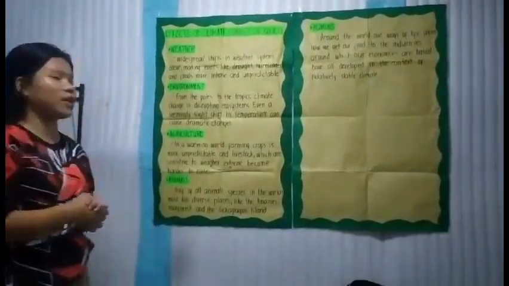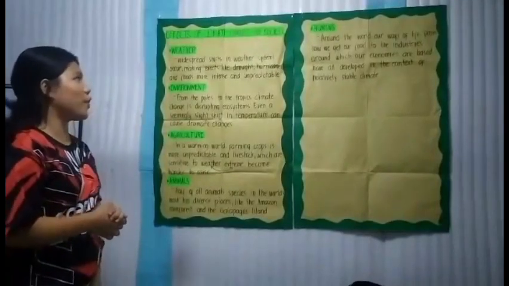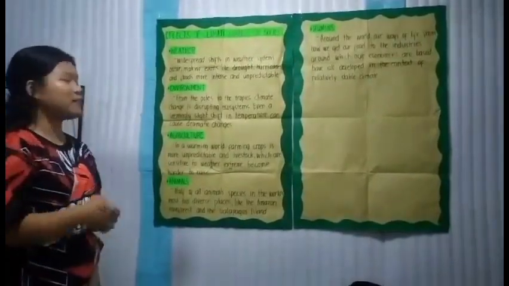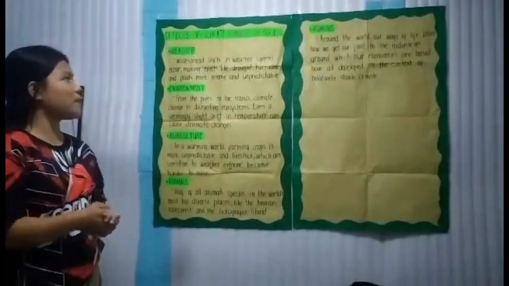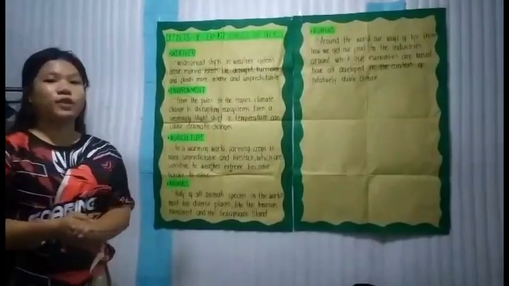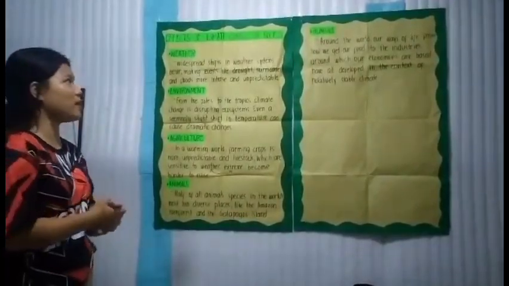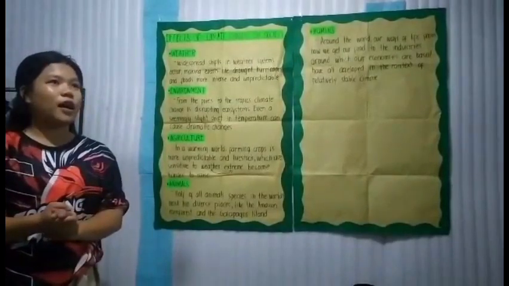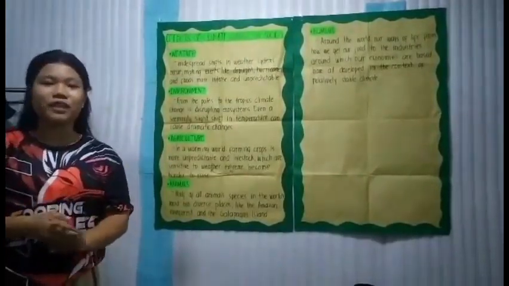The first one is the weather. Widespread shifts in weather systems occur, making events like drought, hurricanes, and floods more intense and unpredictable. Unpredictable like earthquakes. Yes, earthquakes are part of climate change.